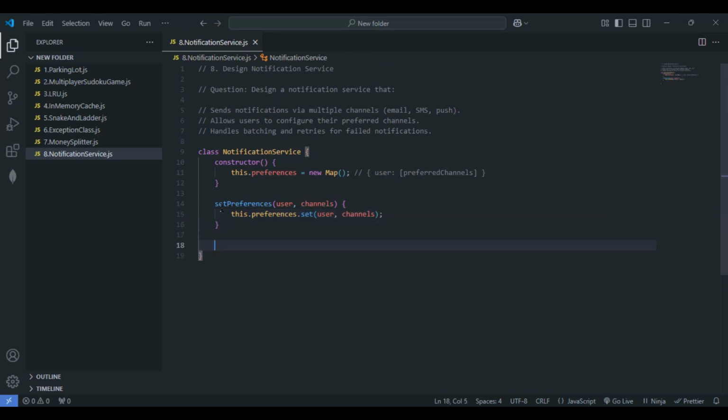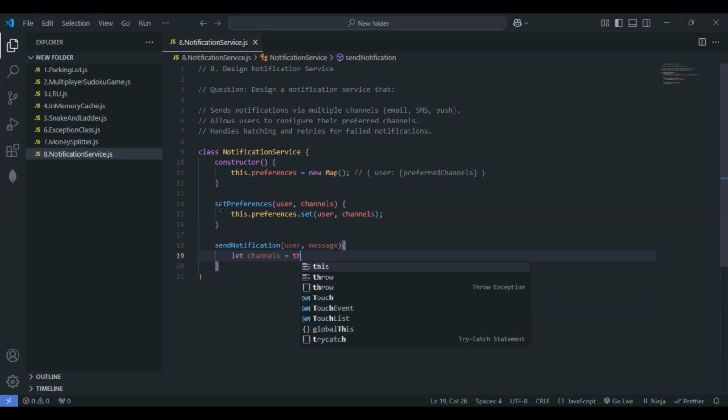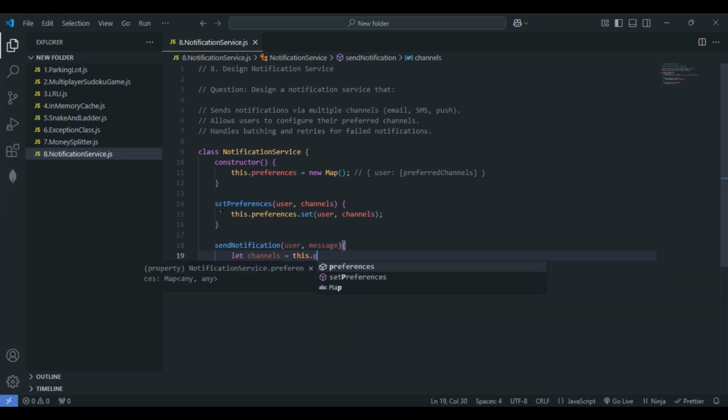Next, let's go with sendNotification. I'll give here sendNotification, and let's pass the parameters user and message here. Within the sendNotification method, I'll go with channels, this.preferences.